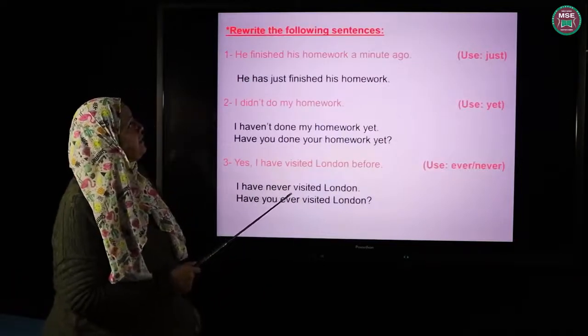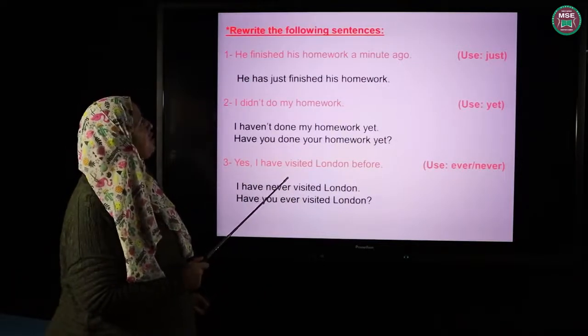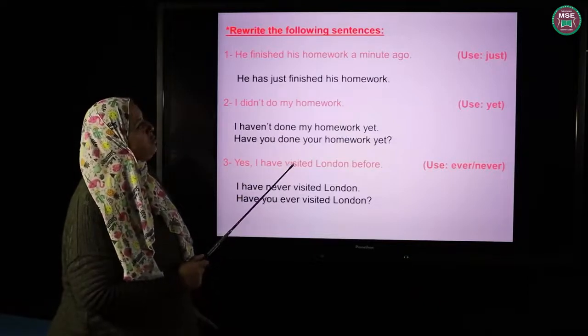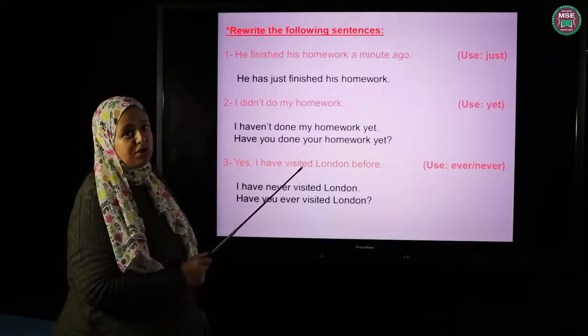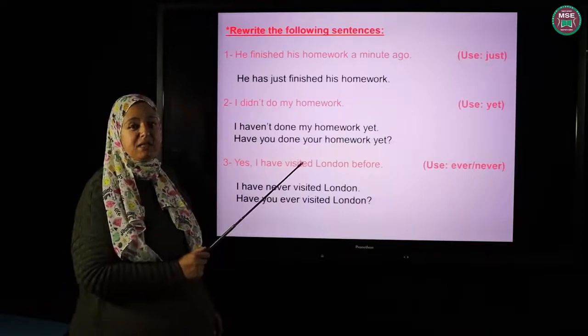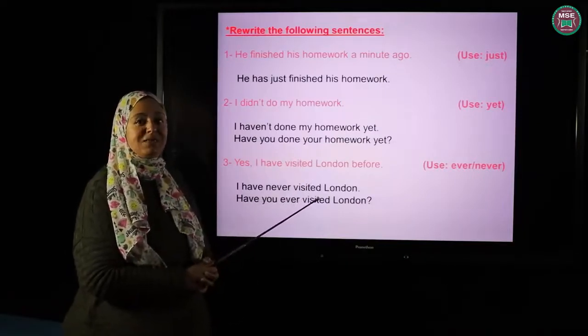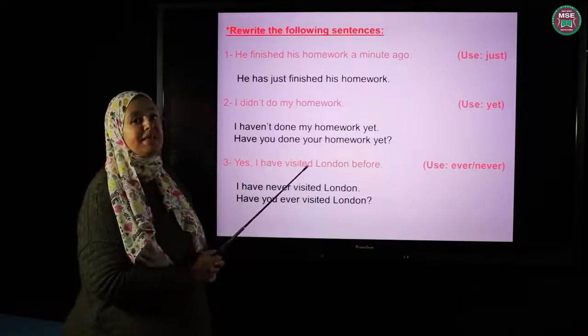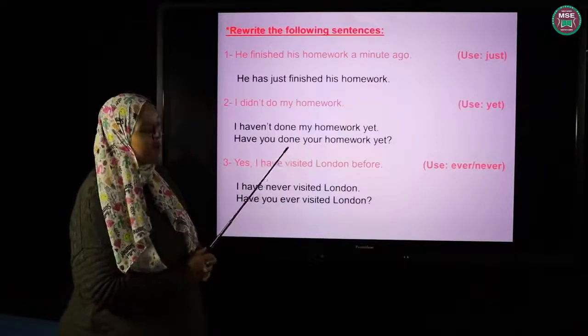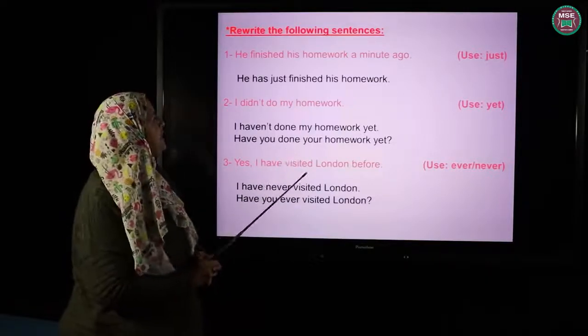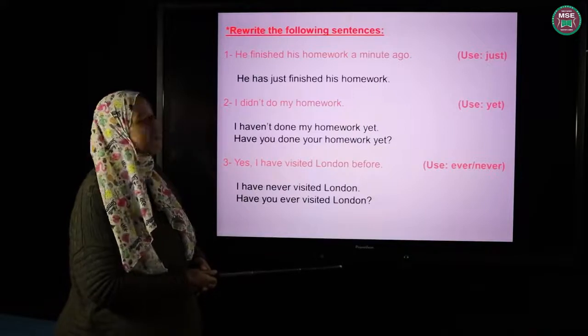Rewrite the following sentences, some examples. He finished his homework a minute ago. I want to use just. When I ask you to use just, this means you will change the tense of the sentence. Instead of using past simple, you are going to use present perfect. So he has just finished his homework.